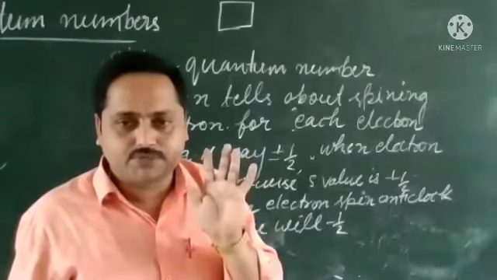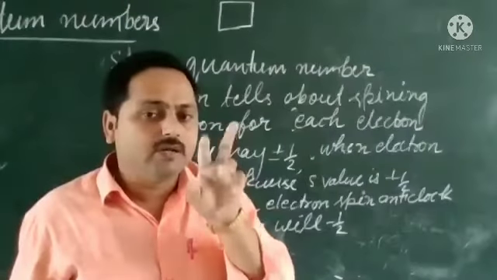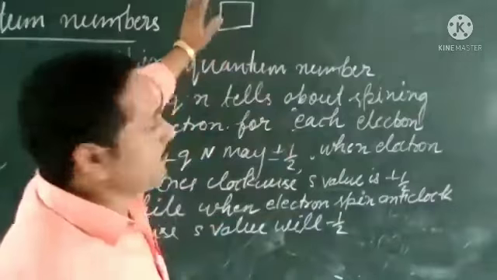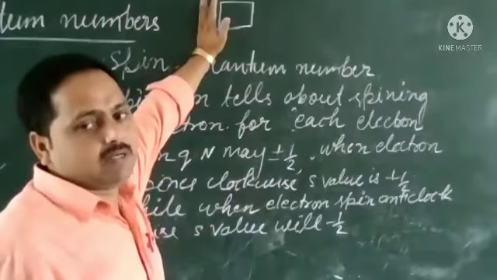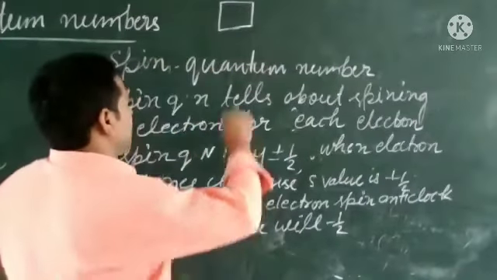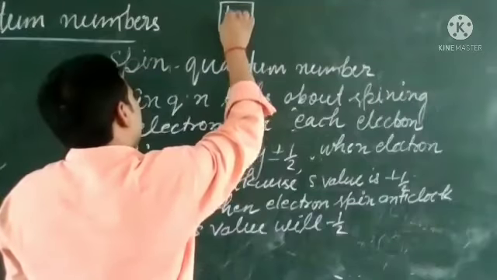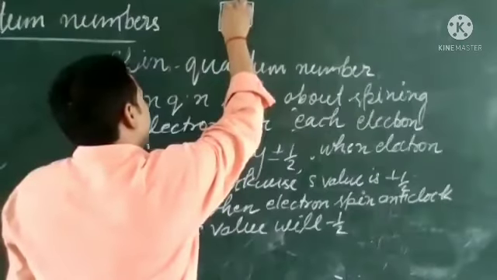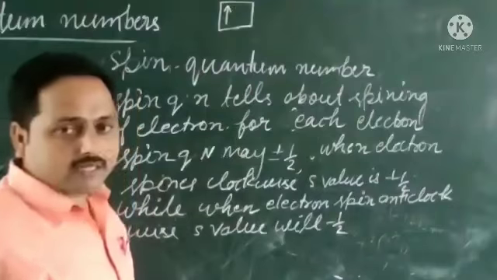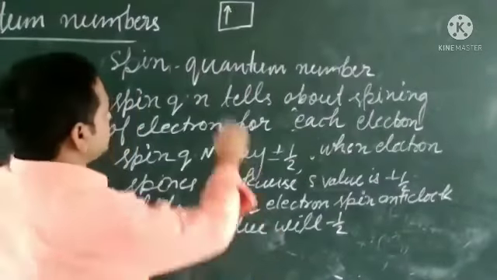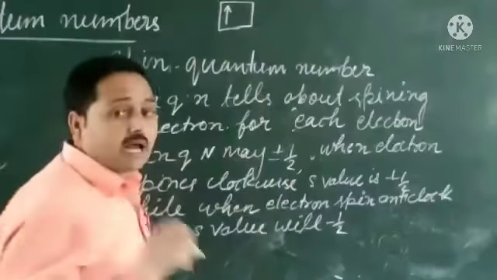Like that cannot be presented, and it would be difficult to select. Here we will represent the orbitals like this. So if the electron is shown like this, it means it is spinning clockwise.